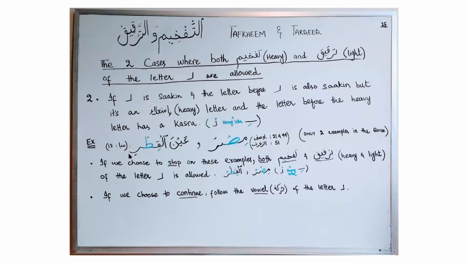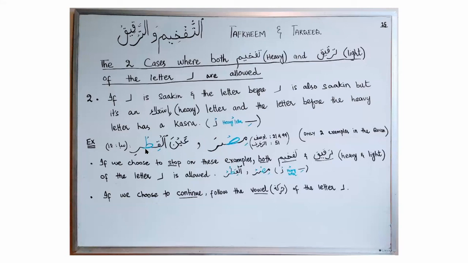So in this situation, if I'm choosing to continue, ra has a kasra. So I will make the letter ra light. In this situation, I will recite the letter ra with tafkheem. I will follow the vowel of letter ra. So tafkheem and tarqiq both are allowed only when you are choosing to stop. In case of continuation, you will follow the haraka or the vowel of the letter.